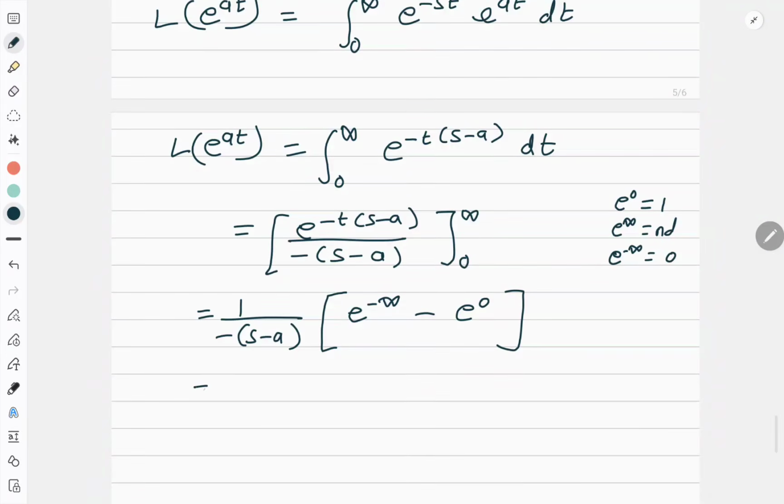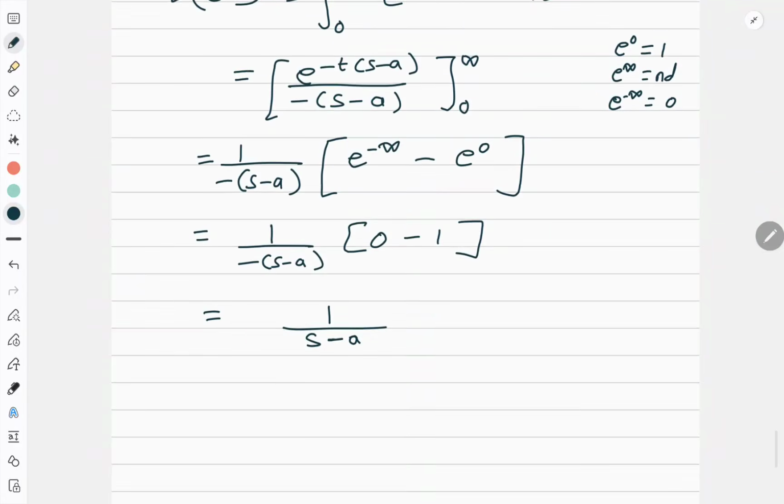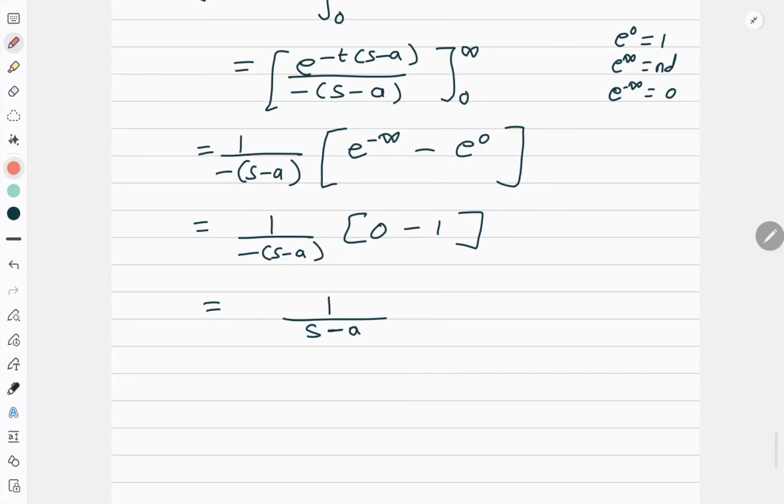And as usual, it will become 1 upon minus (s minus a) times (0 minus 1). So my answer is 1 upon s minus a. Correct? So from this, what can I conclude? My second formula: Laplace of e to the power at is equal to 1 upon s minus a.